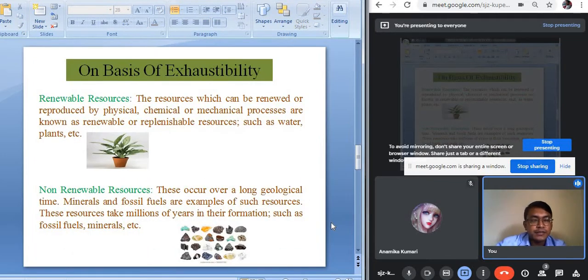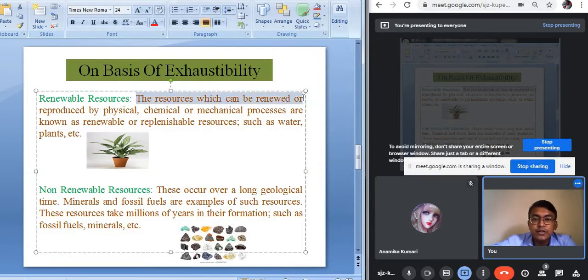Next, on the basis of exhaustibility, the resources can be classified into two types, that is the renewable resources and non-renewable resources. Renewable resources include those resources which can be renewed again and again. For example, water, plants, animals, solar energy, these are examples of renewable resources.